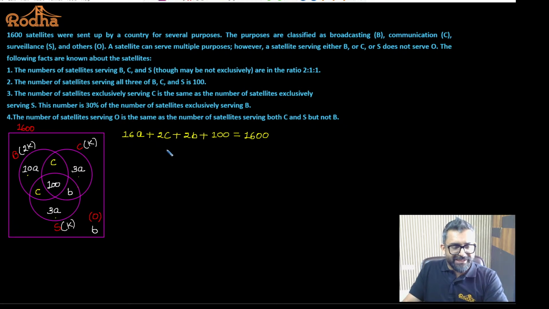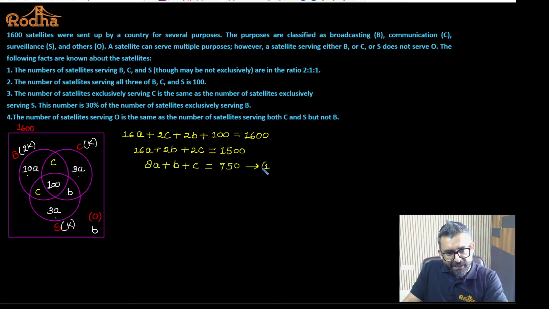Fine. So with this I can get 16A plus 2B plus 2C is equal to 1500. Or I can say 8A plus B plus C is equal to 750. This is the first equation I have. Point taken?